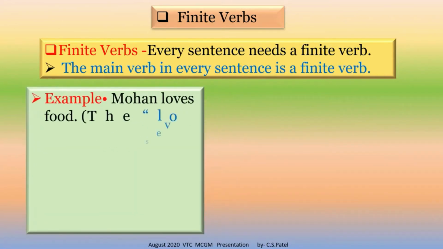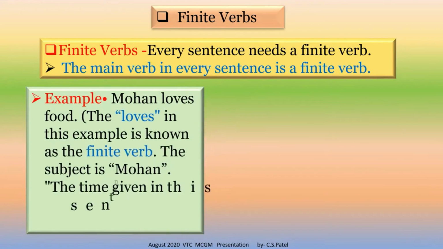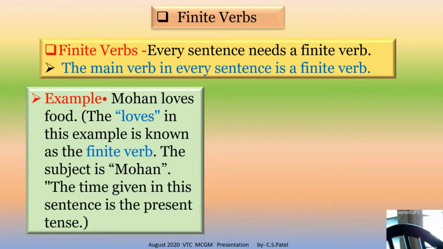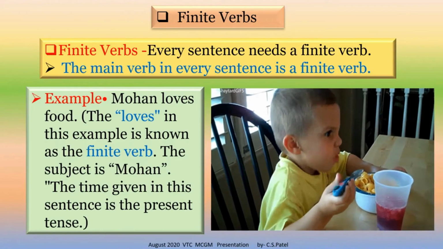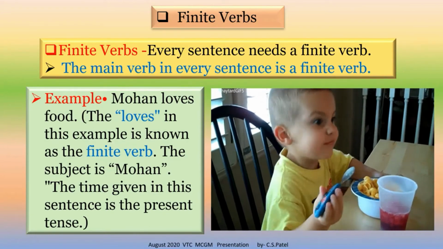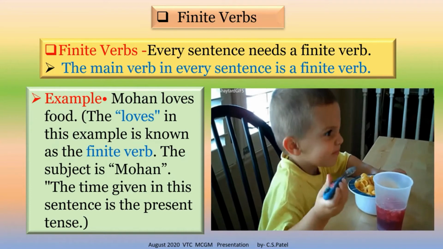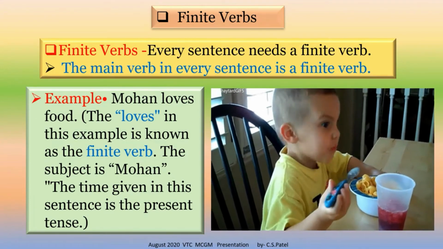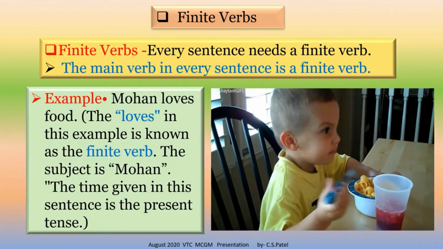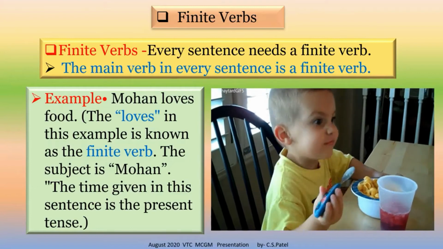See students, see the example. Mohan loves food. The word loves in the example is known as the finite verb.